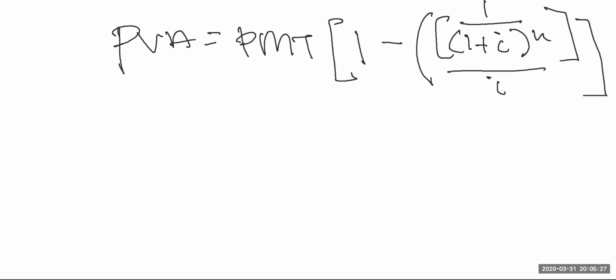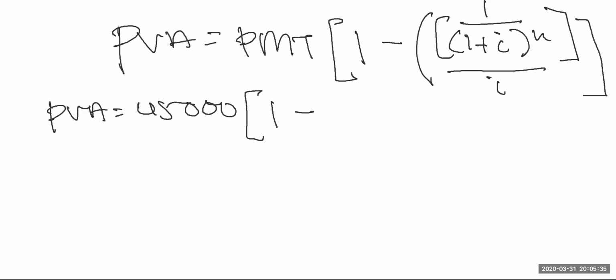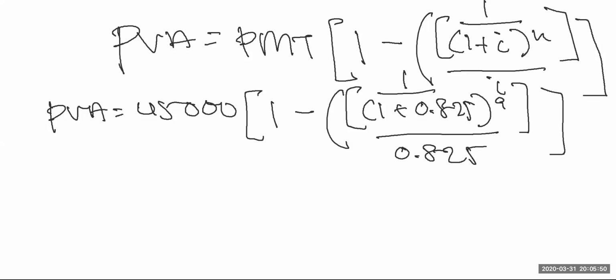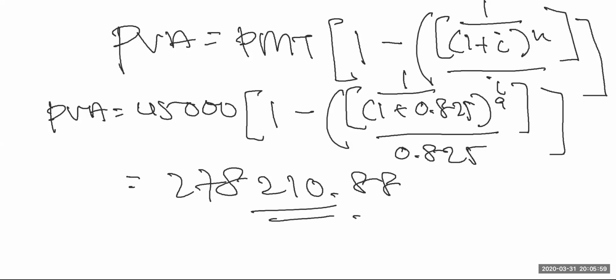So your PVA will equal payment of $45,000 times [1 minus 1 over (1 plus 0.0825) to the power of 9] divided by 0.0825. So your PVA that you calculated will be 278,210.88. This is the final answer that you get.